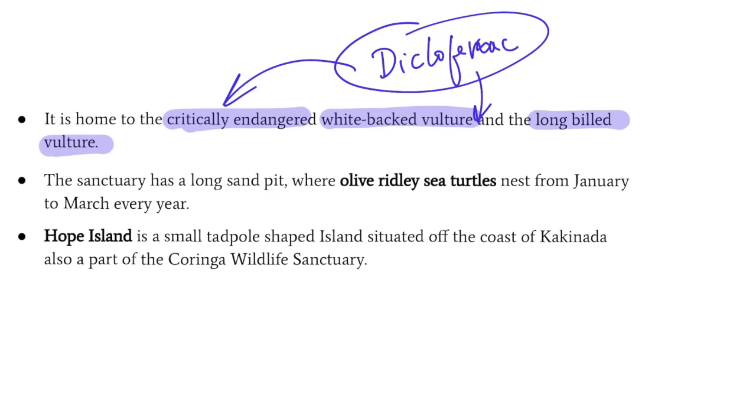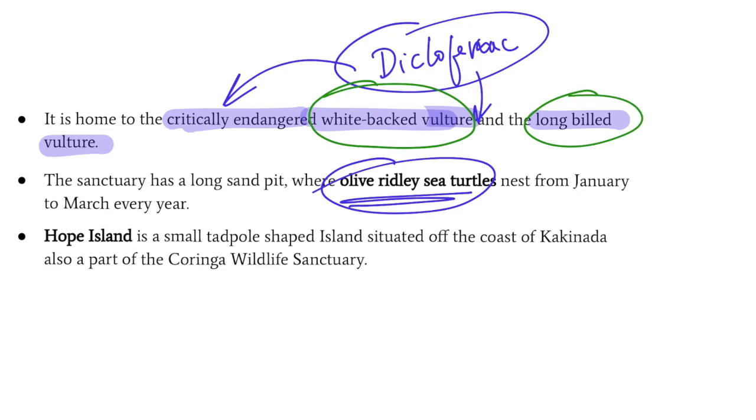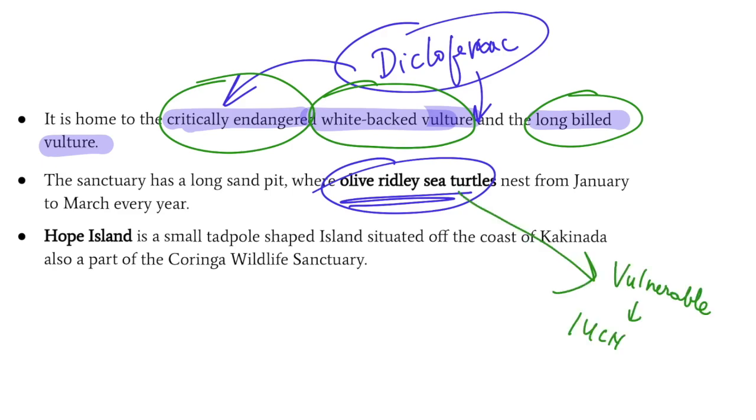Moreover, guys, olive ridley sea turtles come here every year for their nesting and it is an important site for olive ridley turtle also. Guys, please pay attention that the white-backed vulture and long-billed vulture are critically endangered on the IUCN list, and olive ridley turtles are vulnerable on the IUCN's red list.